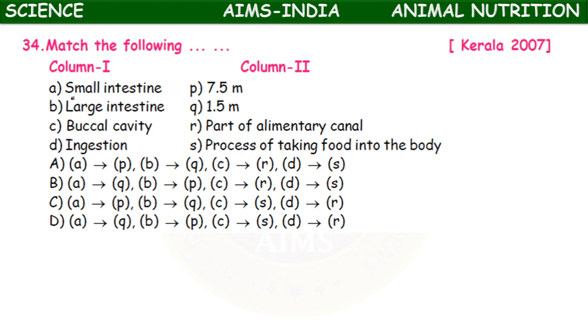It appeared in the Kerala PMT, pre-medical test, KPMT it is called, in 2007. Column 1: small intestine, large intestine, buccal cavity, ingestion. Column 2: 7.5, 1.5, part of alimentary canal, and the process of taking food into the body.